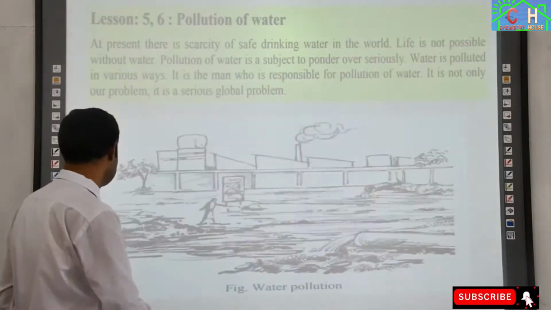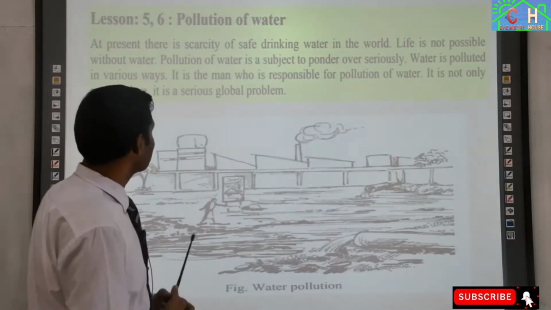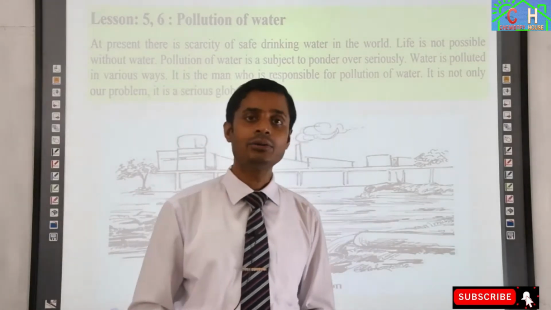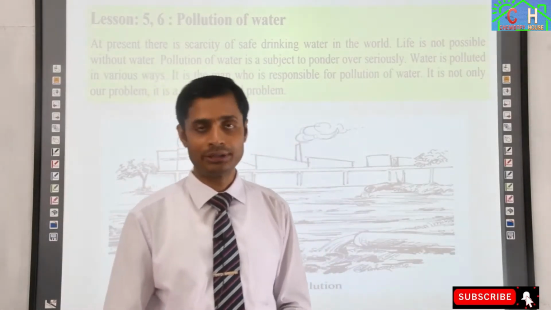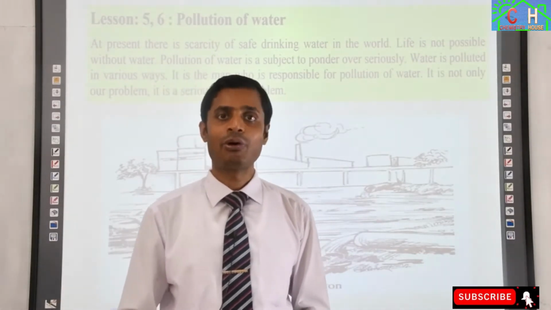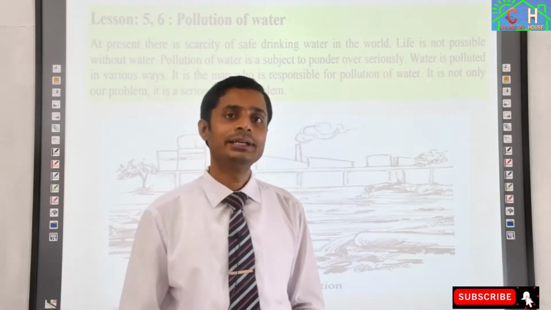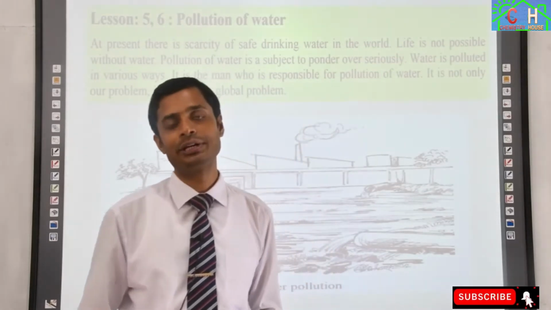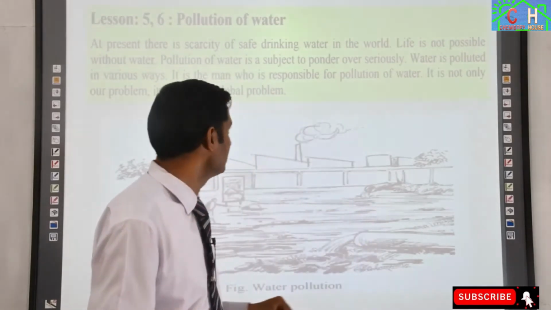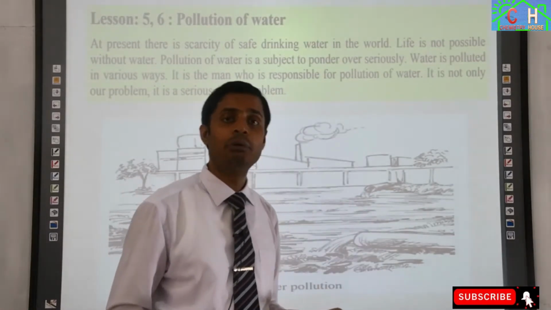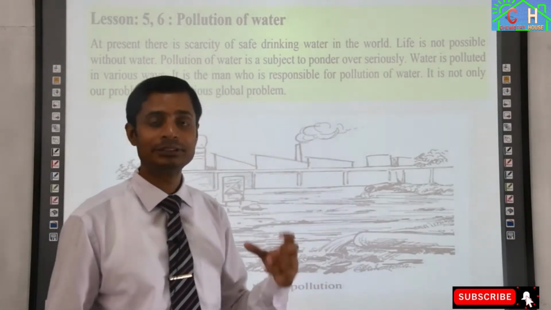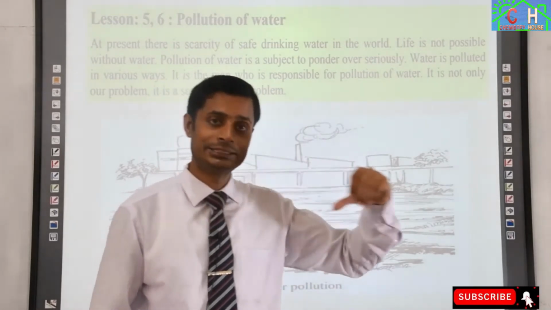So let's see another, water pollution. What do you mean by water pollution? Our water is very important. Nowadays there is a crisis of drinking water, because water is getting polluted by industrial effluent. What are the sources of water pollution? Number one, it is industrial effluent, that means liquid coming out from the industries.